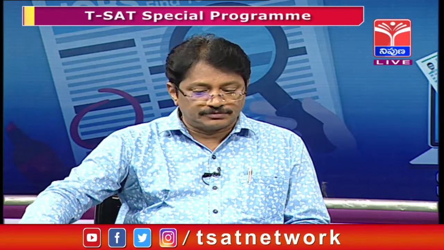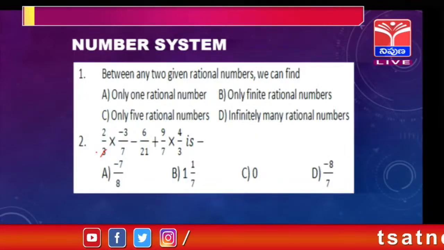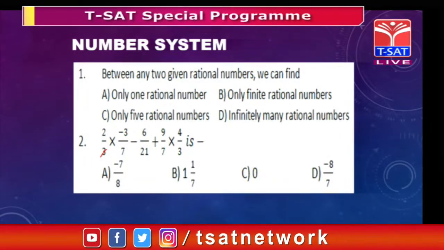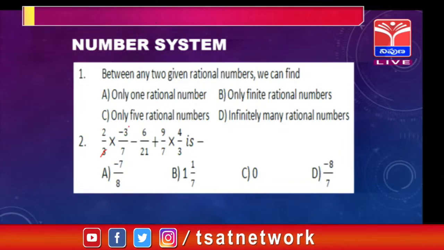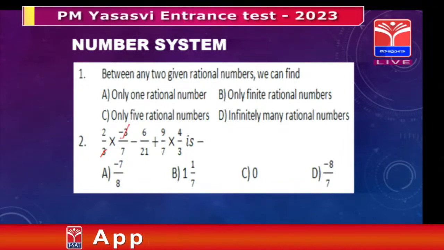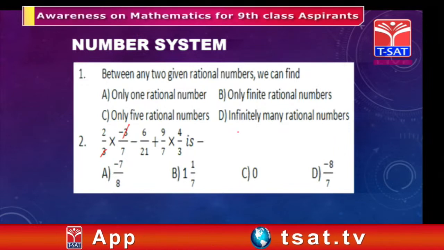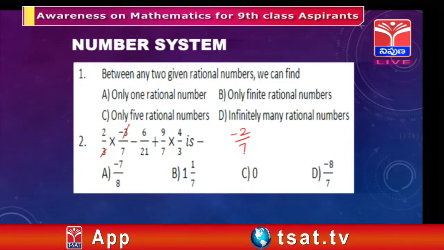Clear? Here I want to add one more thing, sir. I have seen some questions which can be simplified by using the distributive property. There may be a chance of that type of questions. If you see this, 2/3 of -3/7, the 3 and this 3 get cancelled, so the first term becomes -2/7, correct.